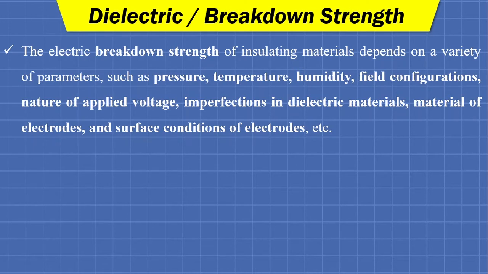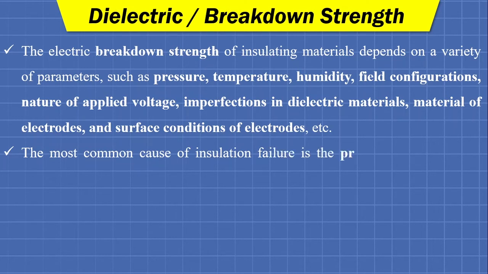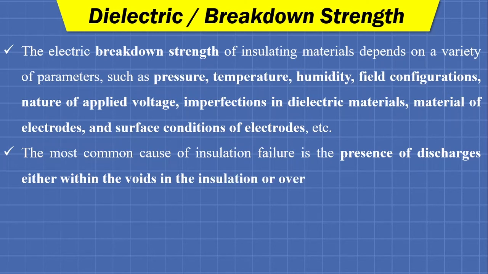So the field of research in high voltage engineering is also very huge, very wide, so that one can perform anything new and can come to a conclusion that apart from these parameters, these are also affecting factors. So the research field, particularly in high voltage engineering and materials, is very hot. The most common cause of insulation failure is the presence of discharges either within the voids in the insulation or over the surface of the insulation.